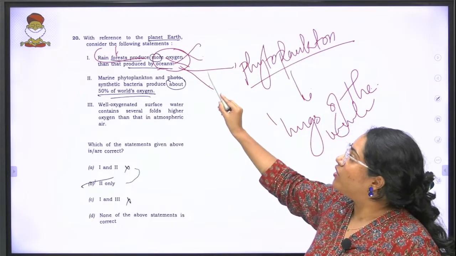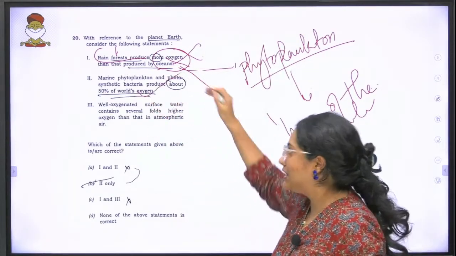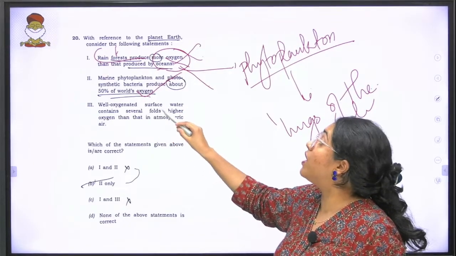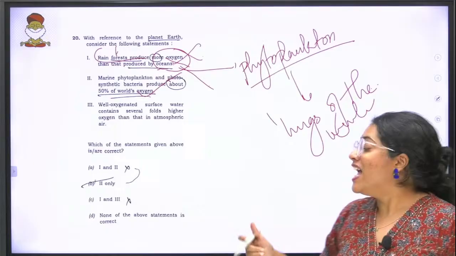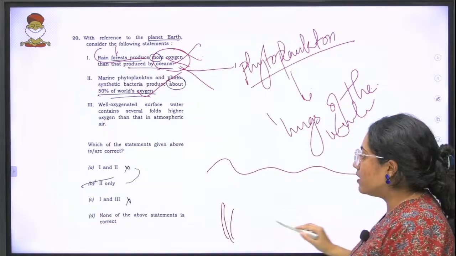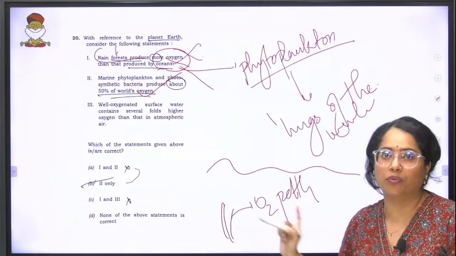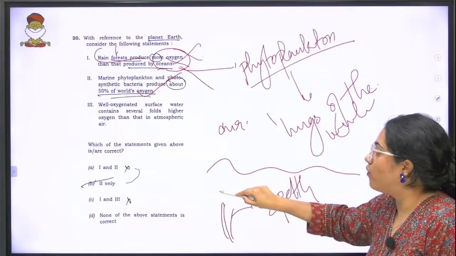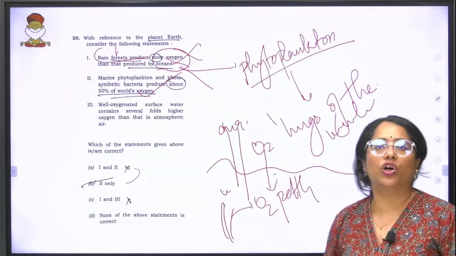Marine phytoplankton and photosynthetic bacteria produce about 50% of the world's oxygen. That is correct. Well oxygenated surface water contains several fold higher oxygen than atmospheric air. That is wrong. Why? Because we are talking about two things. In the water, oxygen production, the creation of oxygen, is higher. But if you look at air and water, whatever oxygen is there tries to get dissolved into the water.